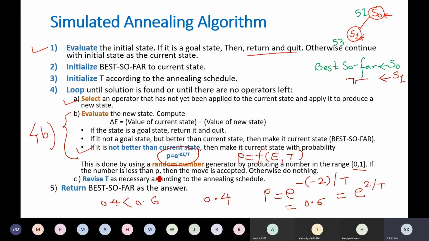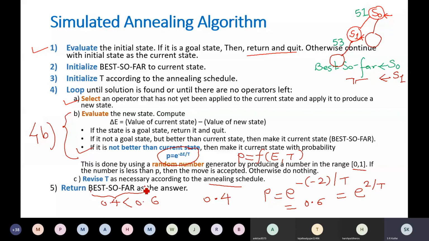Revise this T as necessary according to the annealing schedule. Return base so far as the answer. Otherwise you repeat this. Select an operator. So you are going to select another operator. Apply that on S0. But if S1 is a better state in that particular case, here you would have selected an operator that would have generated another state. And we will be repeating this until you reach the desired solution. Okay. This is how the algorithm works.